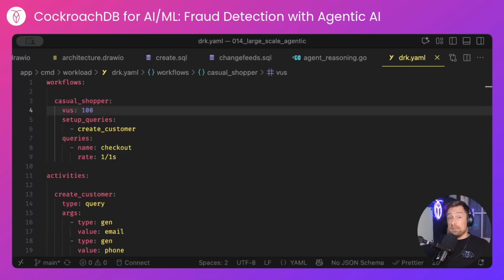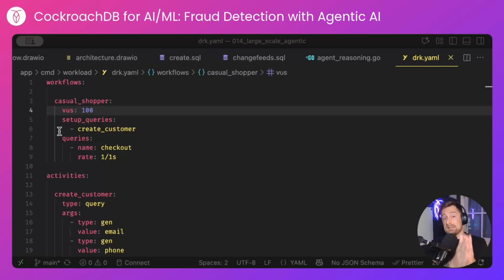Now, this doesn't sound like a big leap, but with 100 purchases being made every second, that's CockroachDB, CDC, Pulsar, anomaly agent for every single one. 100 transactions per second, that's over 8 million transactions per day and over 3 billion transactions per year. With an average transaction price of around $50, this is a business that's making around $50 to $100 billion a year in revenue. And assuming an average sale value of around $50, 1 minute of downtime to this business would cost $300,000, with 1 hour of downtime costing $18 million. So we're talking about a very large business.